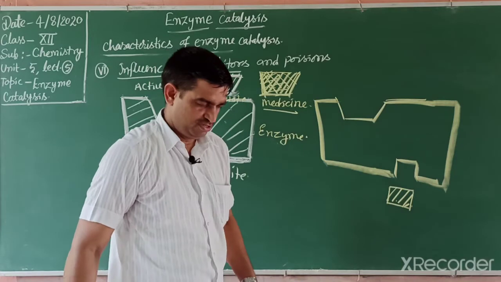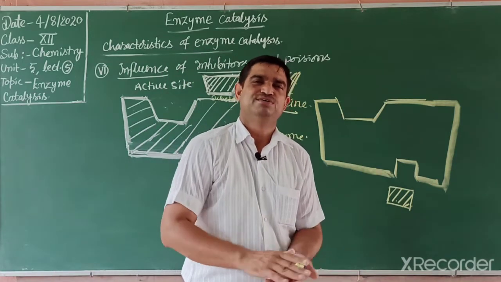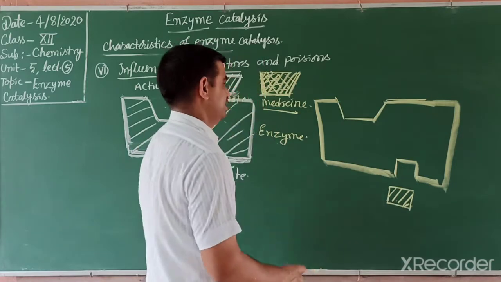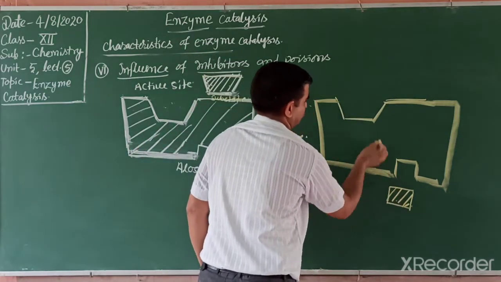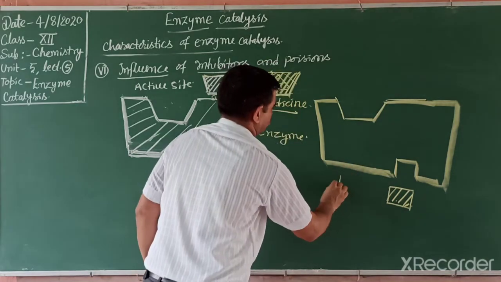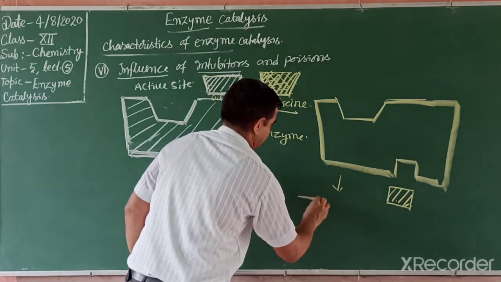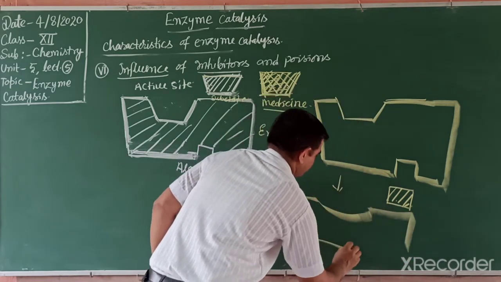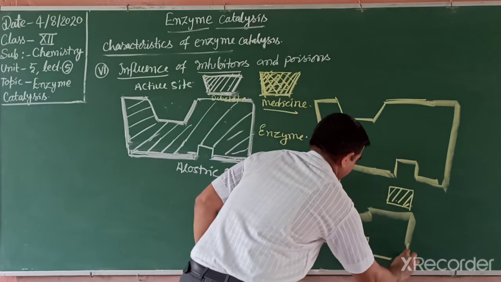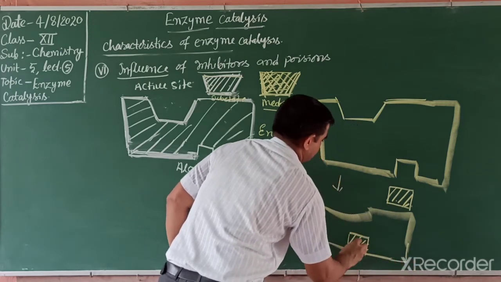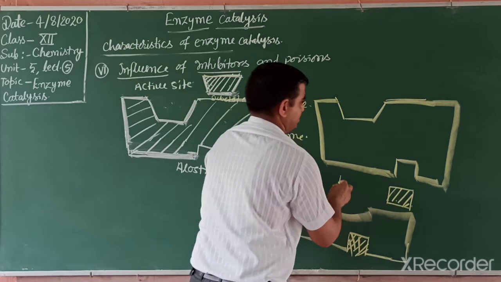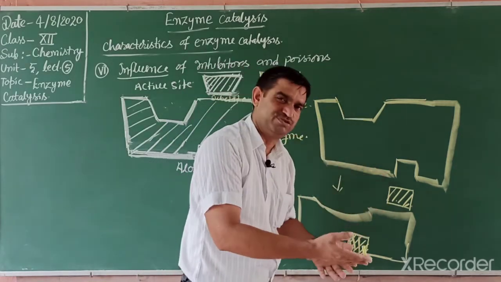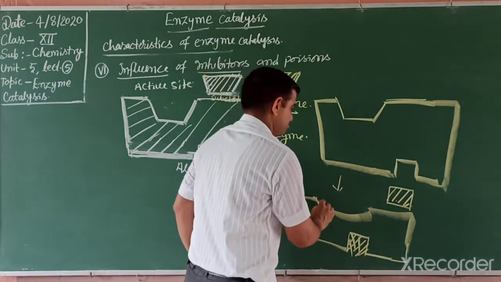If a person is sleeping on a charpai, what happens? The person moves, and the charpai tilts to the opposite side. When we move in this way, the shape changes. Similarly, the shape of the active site changes when the compound occupies the lower side. This is due to the allosteric site, so the particular reaction does not happen. The active site shape is changed, the particular reaction does not occur, so the person gets cured.